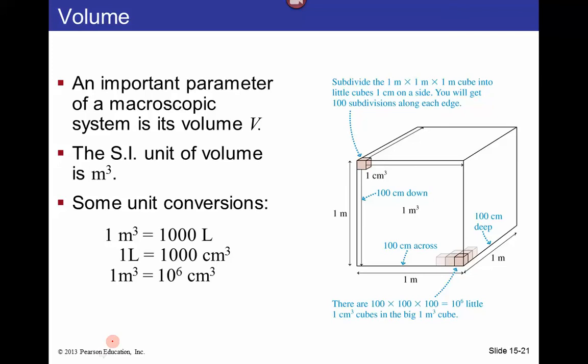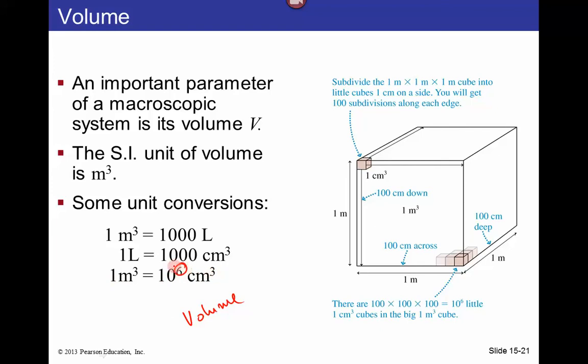An important quantity that is going to come up a lot in thermodynamics is the volume, and the unit of volume in the international system is meters cubed, and 1 meter cubed is about 1,000 liters. Liters is another unit for volume. 1 liter is about 1,000 centimeters cubed, and 1 meter cubed is 10 to the 6 centimeters cubed.